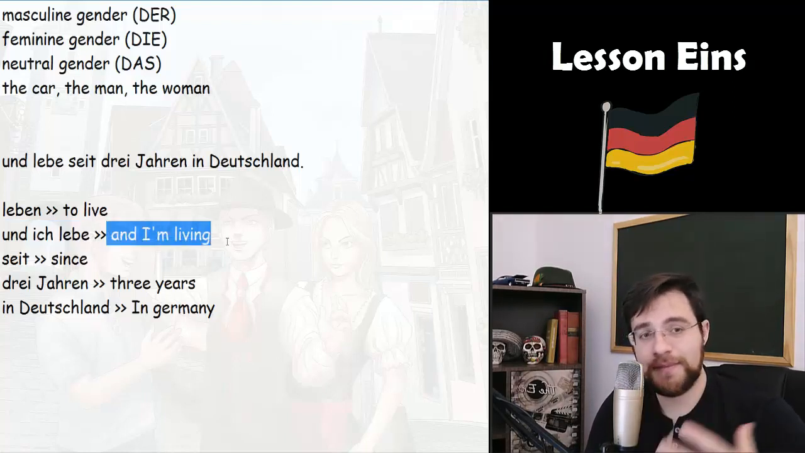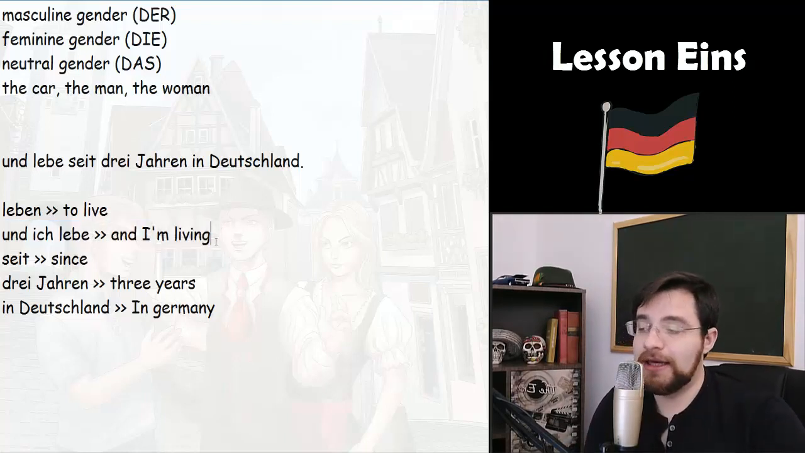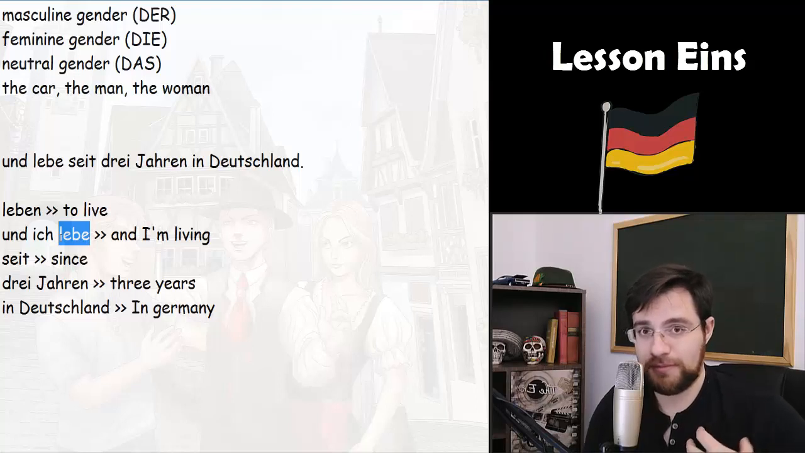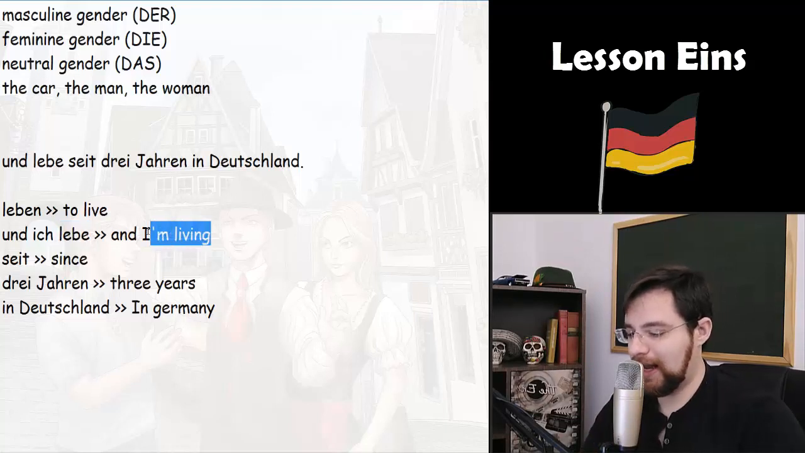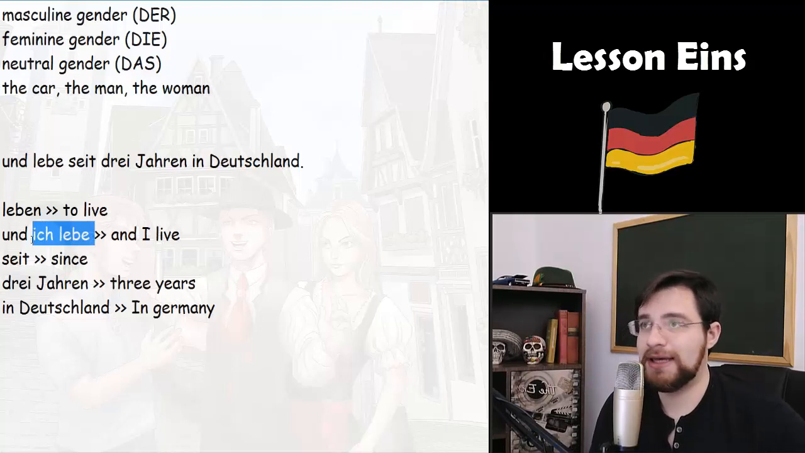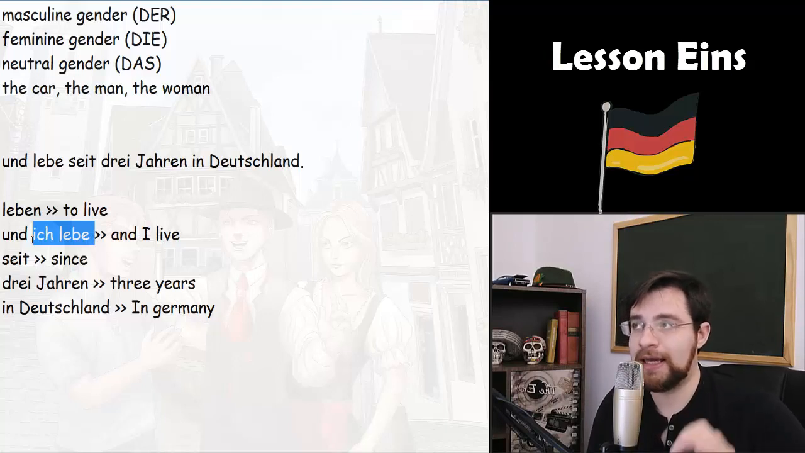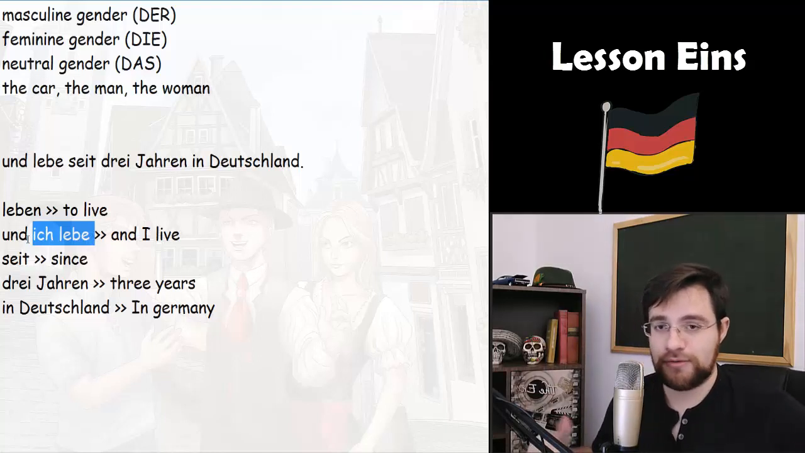Und ich lebe, and I'm living. A curiosity here about the German language is the following. In German, we don't use this ing structure. You just conjugate the verb in the present, in the first person. Here, you are literally saying, I live, and I live. This sentence in German can mean I'm living or I live, okay? We don't use the ing structure in German. Just put the verb in the first person, the present, okay?